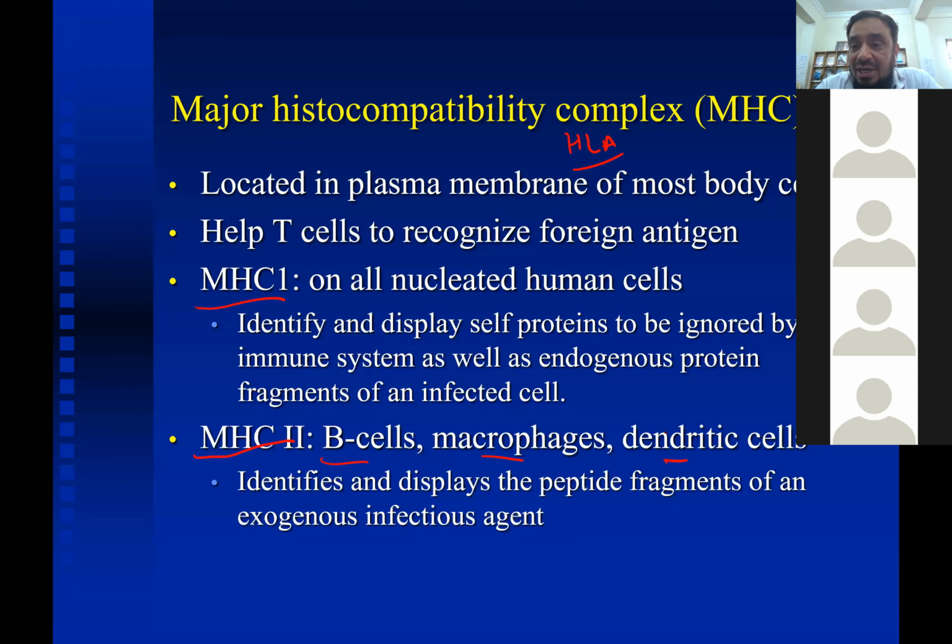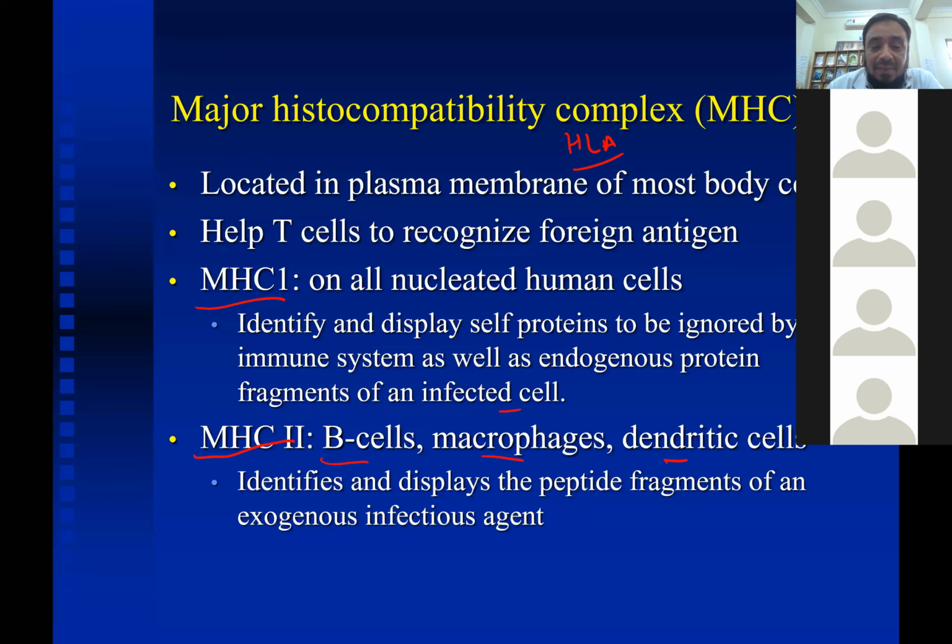Okay, so it recognizes the self antigens. Actually, it recognizes the blueprint of the self proteins or self antigens which are presented to it from all the nucleated cells. And also, if there is an invading pathogen inside the cell, that also can be recognized